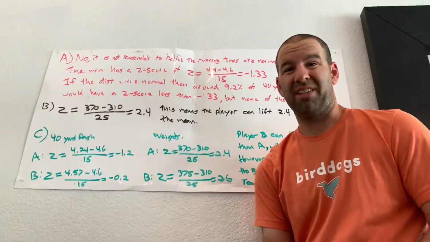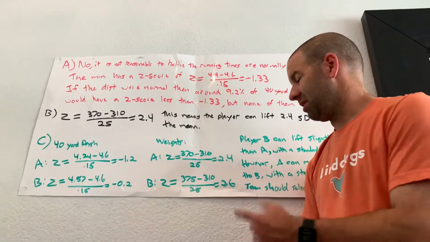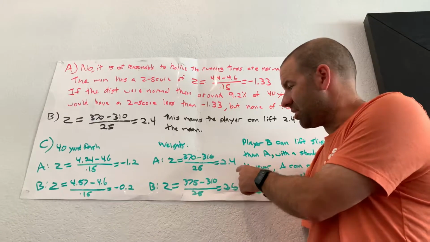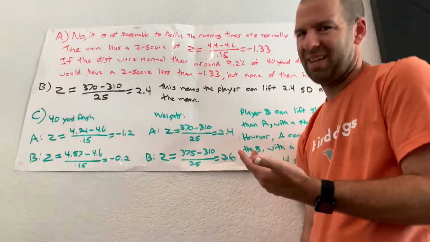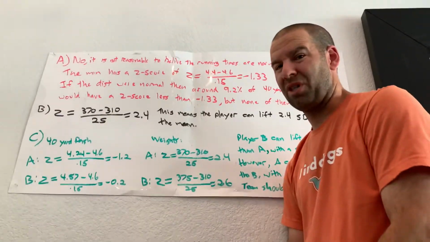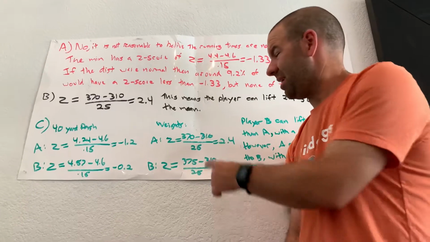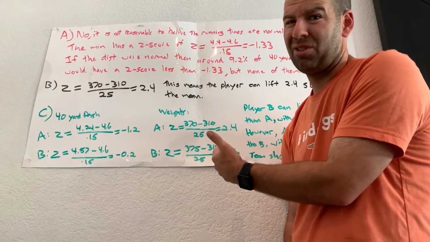So then you're kind of asking yourself, well, which one do I want, right? Well, what I'm noticing is these two z-scores, 2.4 and 2.6, yeah, they're different, but they're not that different, right? That's a standard difference of only 0.2. Don't get me wrong, B is still stronger, right? But not that much stronger.